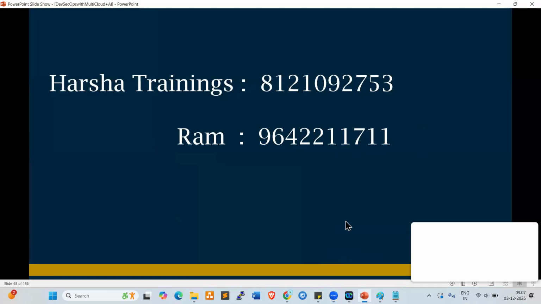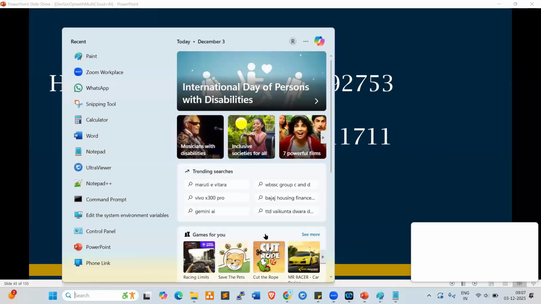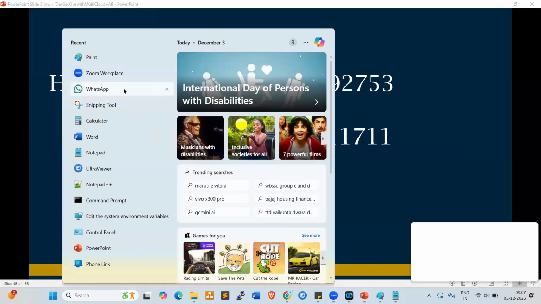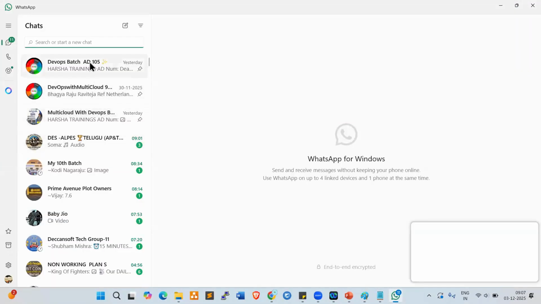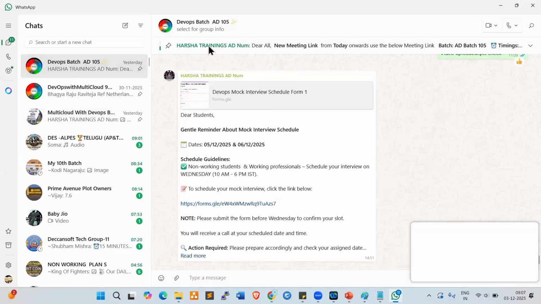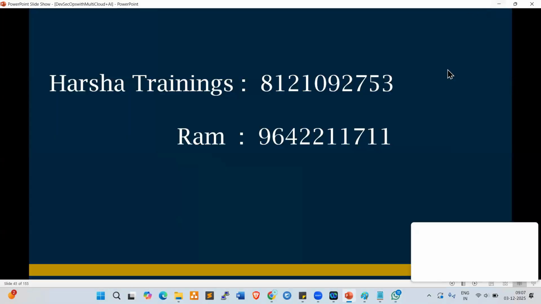Look at my screen, everyone. Every batch has one WhatsApp group. In that group, you can share your screenshots while practicing if you are facing any issues. This is the 105 batch. Like this, every batch has a WhatsApp group, and these are all different batches. Also, mock interviews will be conducted, and sometimes we'll conduct competition exams, like screening exams.